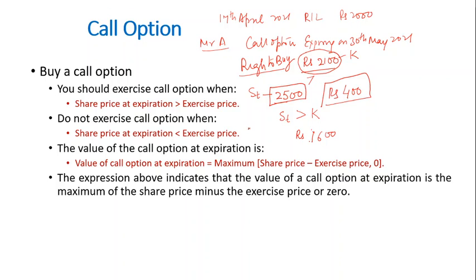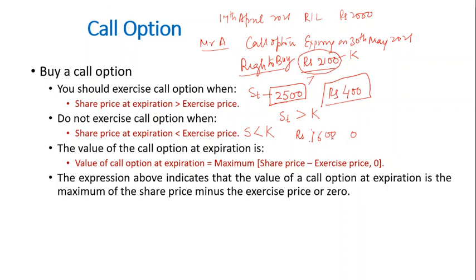When the price prevailing at any given point of time is less than the exercise price. 1600 rupees is less than the exercise price, so a person will not use the option because he can buy the stock at that price itself. Therefore he will gain nothing from buying the option contract, and his payoff from this contract will be zero. So in the previous case the payoff was plus 400, in this case the payoff is zero.